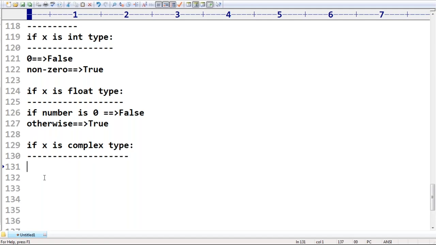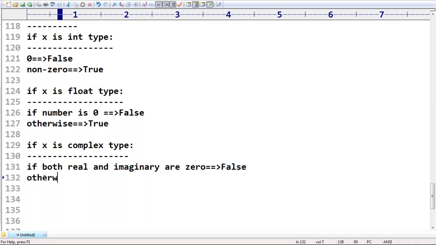If at least one non-zero is available, the result is true.